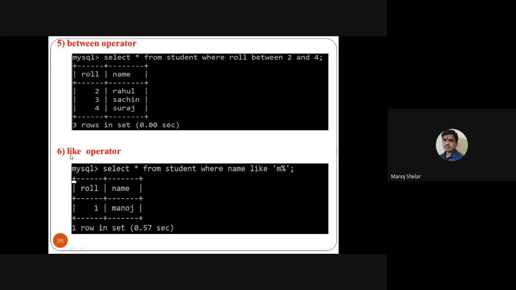Then the LIKE operator. It displays names by starting letter, for example M. So display all names that start with the letter M. The simple query is select star from student where name like M%. So among the names available in the table, names starting with the letter M are displayed. M means only the Manoj record is available in my student table. So M% displays the Manoj record.